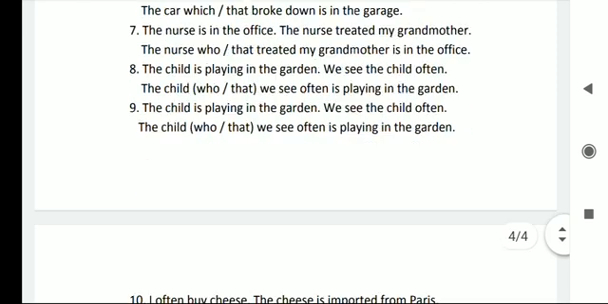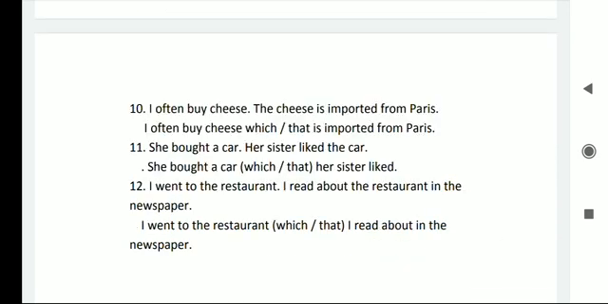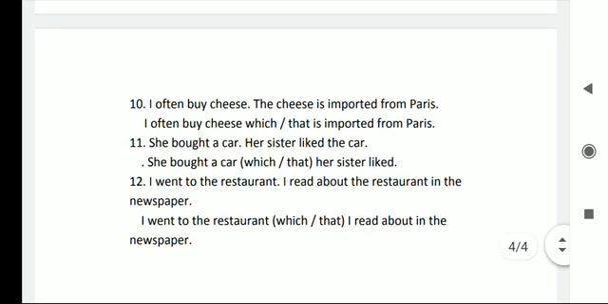Number 10. I often buy cheese. The cheese is imported from Paris. I often buy cheese which is imported from Paris, or I often buy cheese that is imported from Paris. She bought a car. Her sister liked the car. She bought a car which her sister liked, or she bought a car that her sister liked. I went to the restaurant. I read about the restaurant in the newspaper. I went to the restaurant which I read about in the newspaper. I went to the restaurant that I read about in the newspaper.